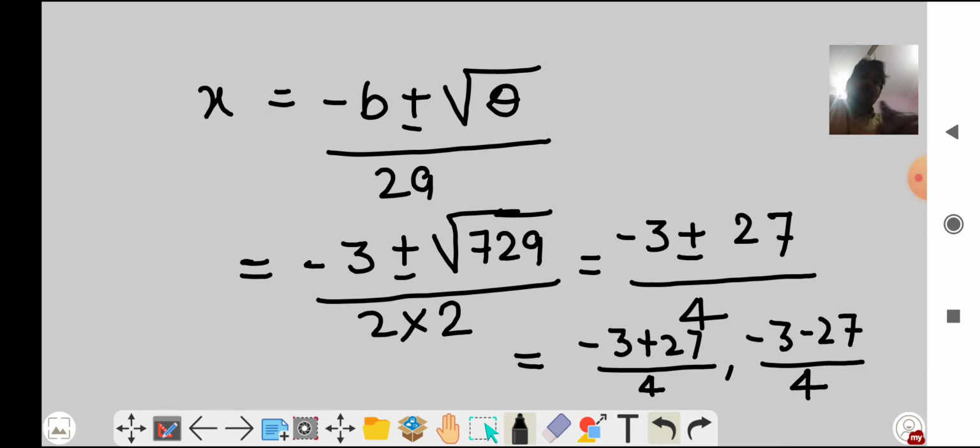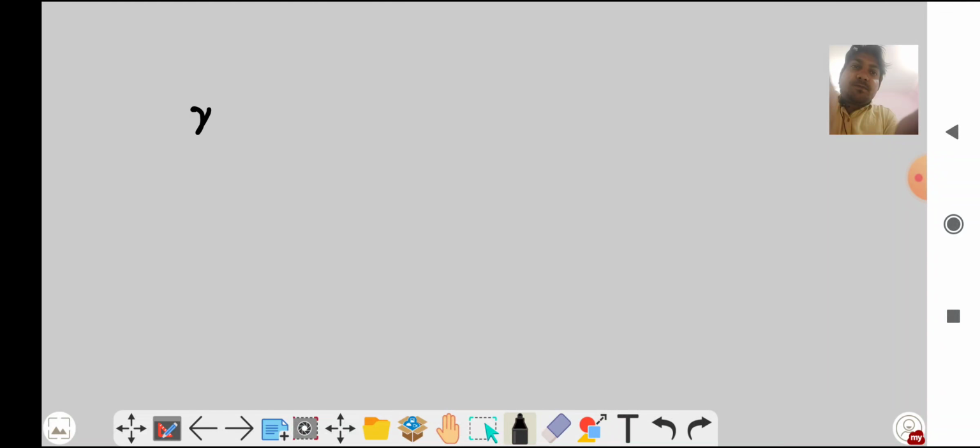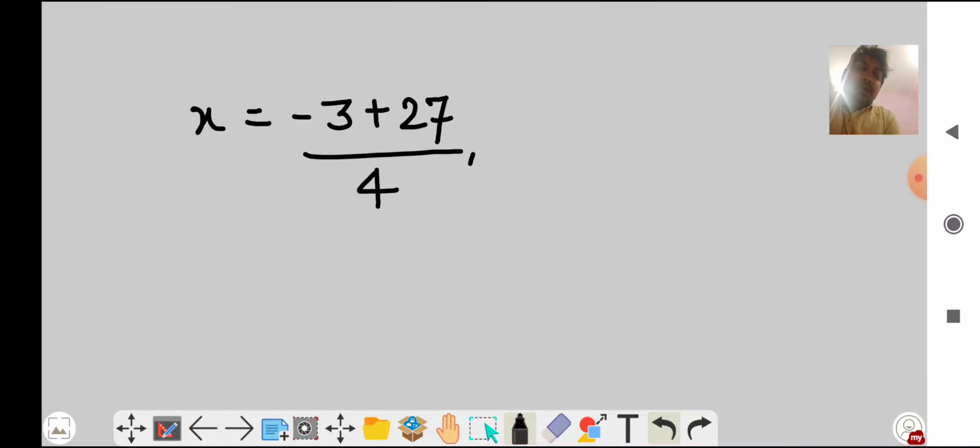Okay, so see here, what is the value of x we are getting? So x is minus 3 plus 27 upon 4, and another one is minus 3 minus 27 upon 4.